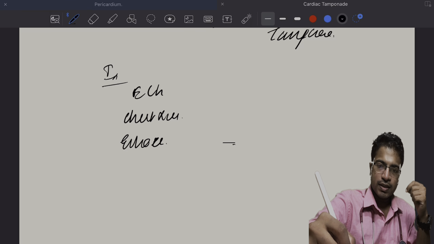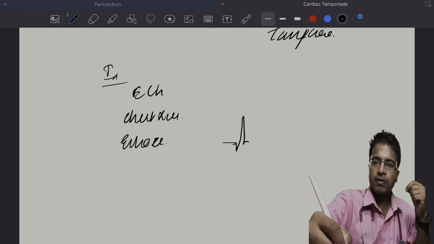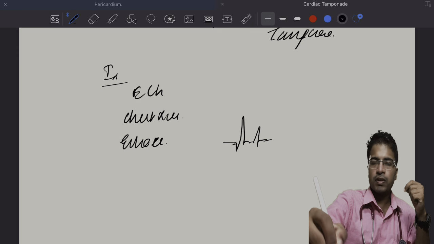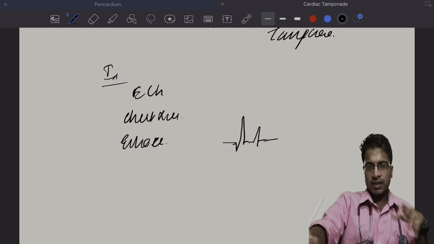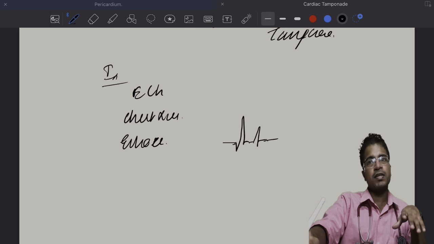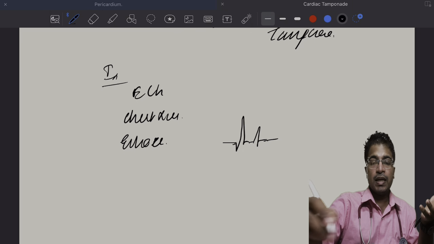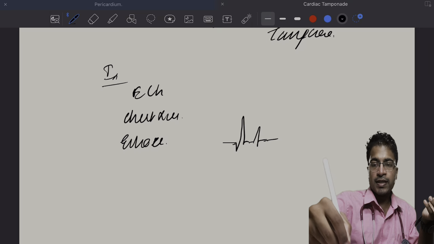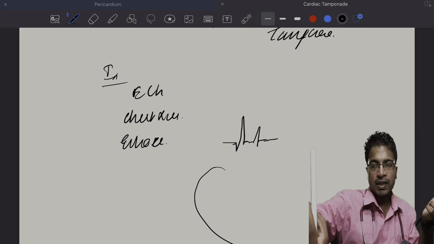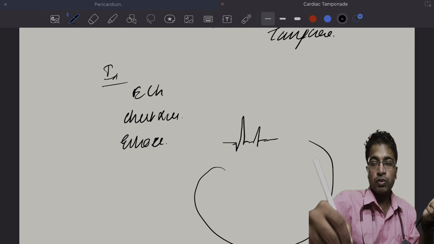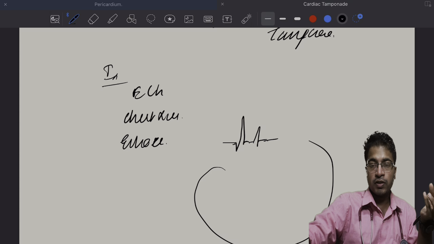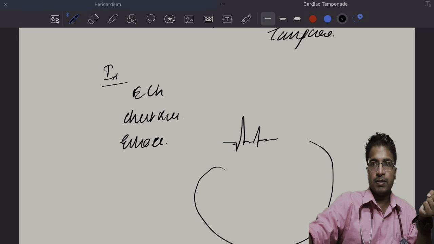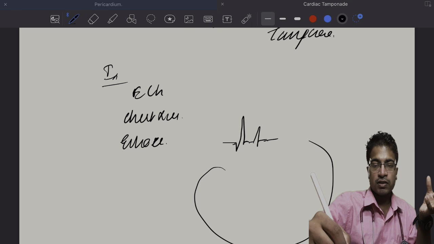This is a normal QRS complex followed by a low voltage QRS complex. This is mostly associated with chronic tamponade, in which a 2 liter bag of pericardial fluid acts as a bag of water in which the ventricle is contracting.